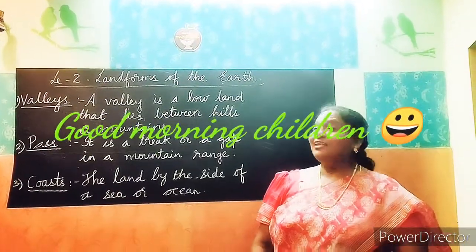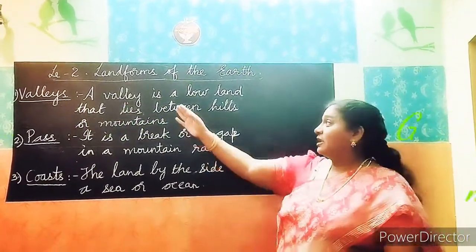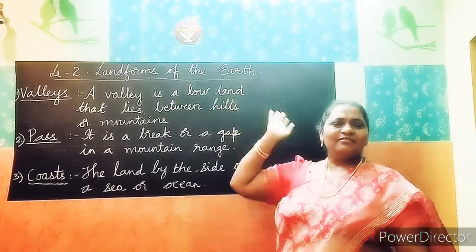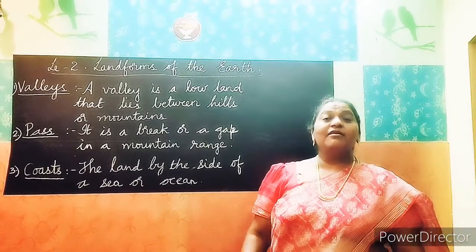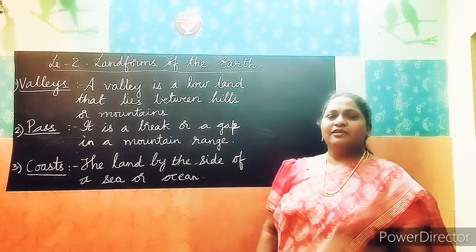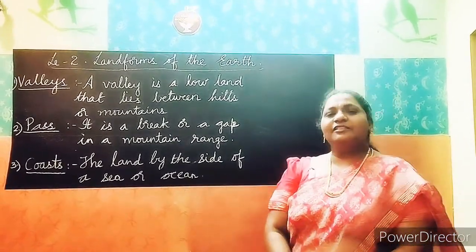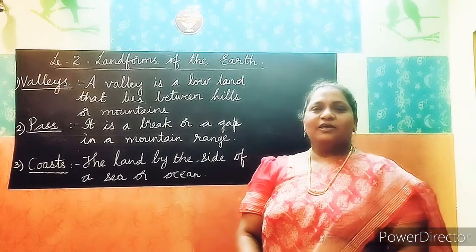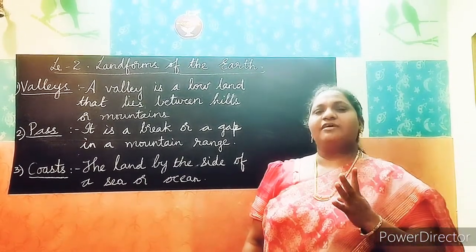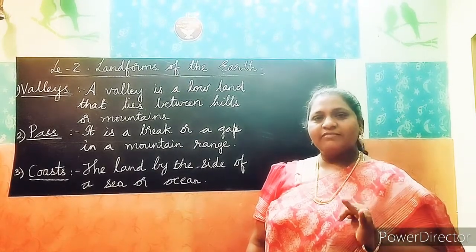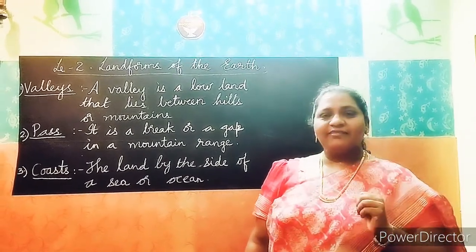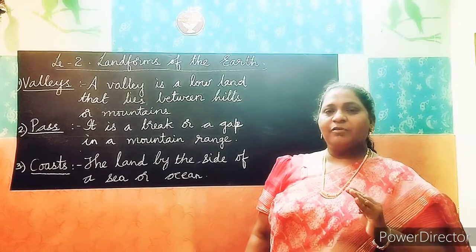Children. Lesson number 2, landforms of the earth. Children, do you remember in the last class we learned about the major landforms of the earth? What are the major landforms of the earth? Can you tell? Okay. There are 4 major landforms: mountains, plains, plateaus and deserts. We have already learned about them.